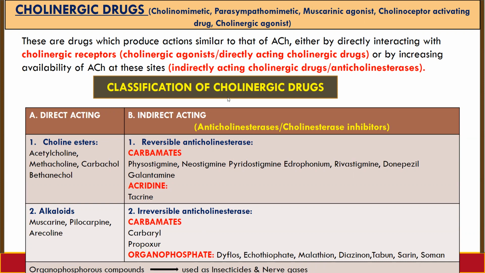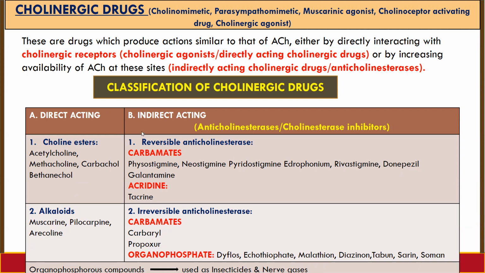Classification of cholinergic drugs. Cholinergic drugs are classified into two types. The first one is directly acting. These are the drugs which produce action similar to that of acetylcholine, mainly by interacting directly with cholinergic receptors, that is muscarinic receptor and nicotinic receptor. It is further classified into two categories. The first one is choline ester, example acetylcholine, methacholine, carbachol, bethanechol. Second one is alkaloid, example is muscarine, pilocarpine, arecoline.